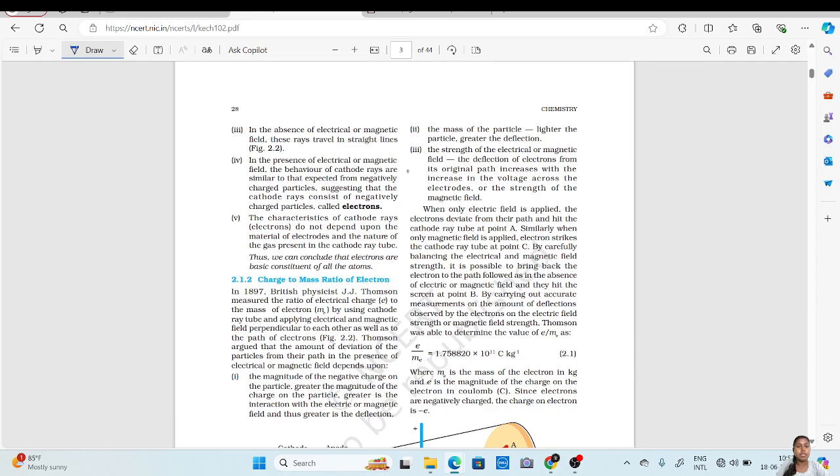Second, in the absence of an electrical or magnetic field, these rays travel in straight lines. So if there is no electrical or magnetic field, the rays will pass in a straight line. What will happen when an electrical or magnetic field is applied? We'll see later.